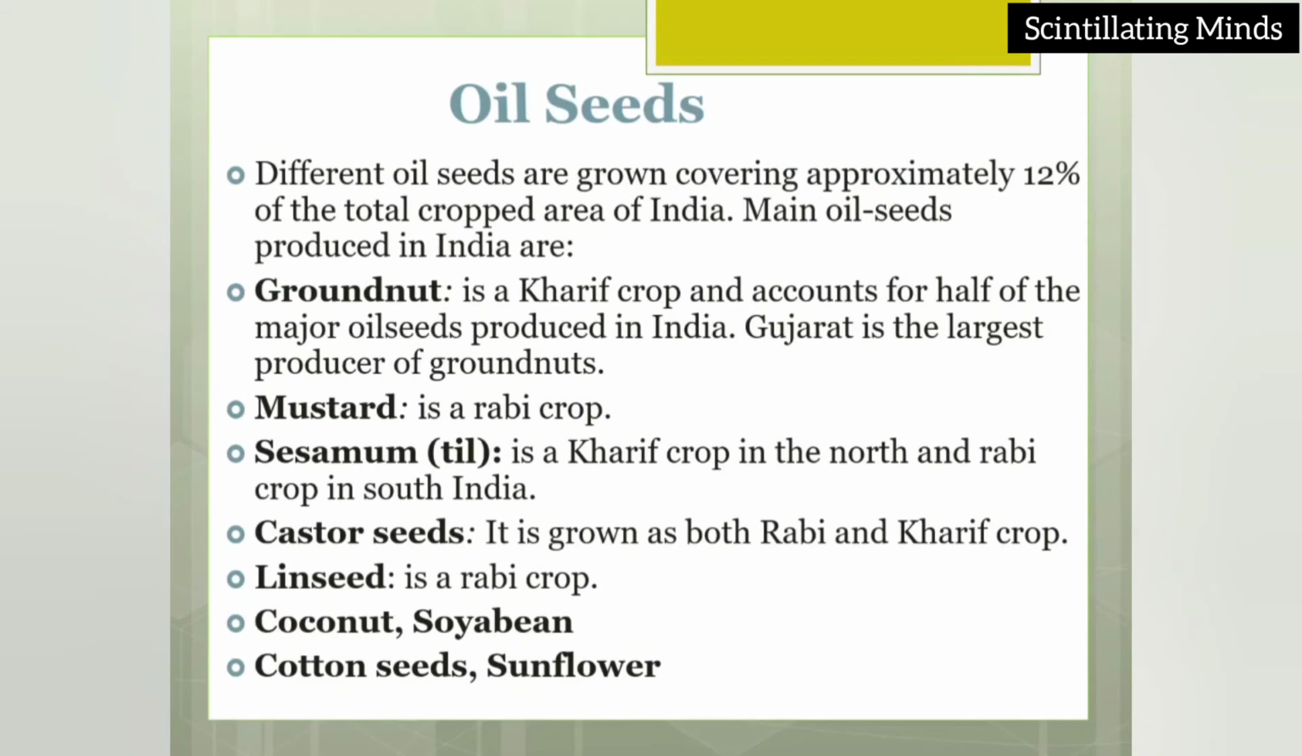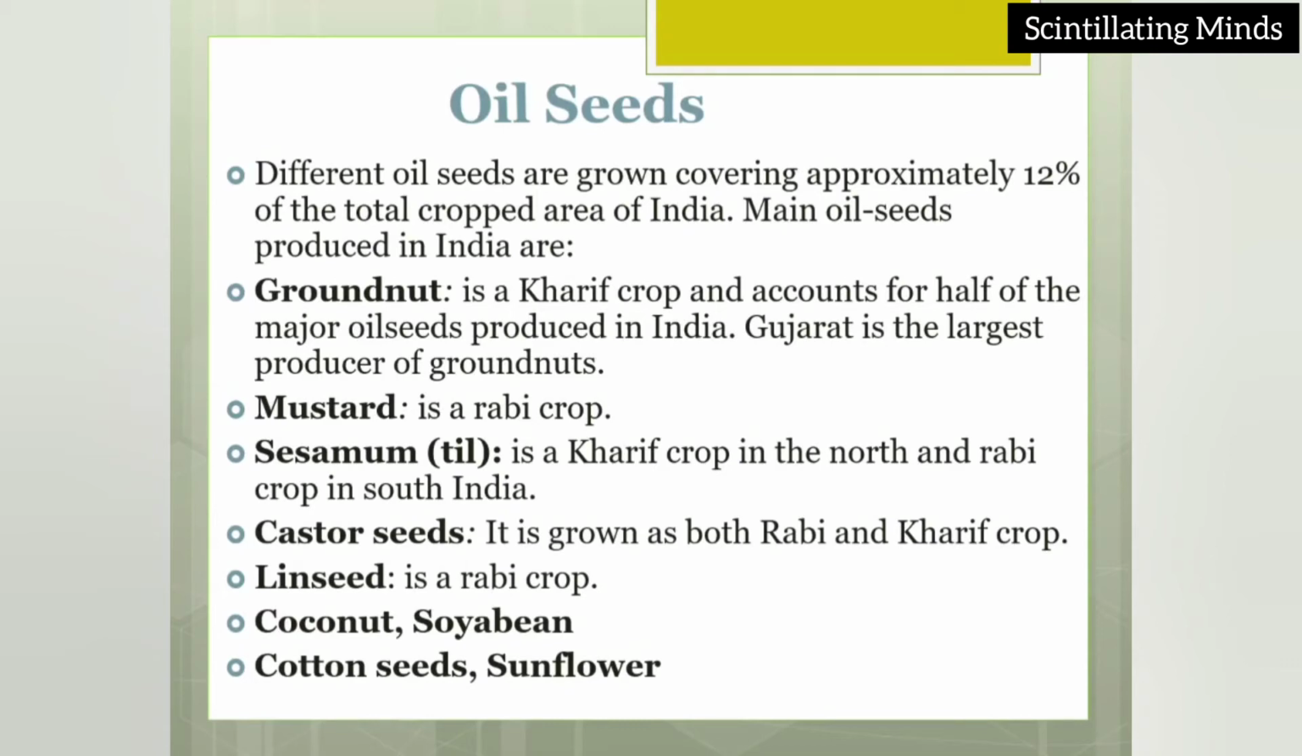Oil seeds. Different oil seeds are grown covering approximately 12% of the total cropped area of India. The main oil seeds produced in India are groundnut, mustard, sesame, castor seeds, linseed, coconut, soybean, cotton seeds and sunflower. Now we would like to talk about groundnut, which is a kharif crop and accounts for half of the major oil seeds produced in India.